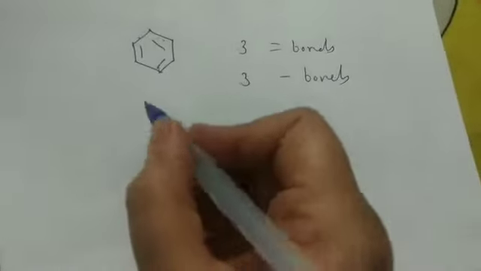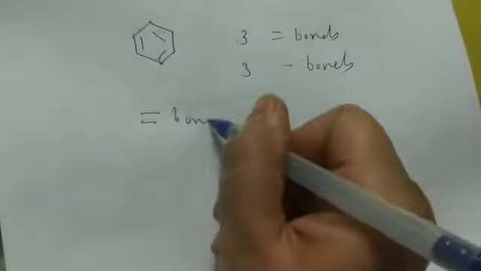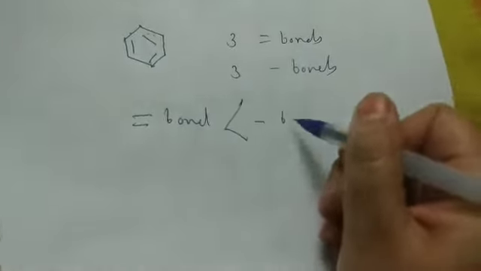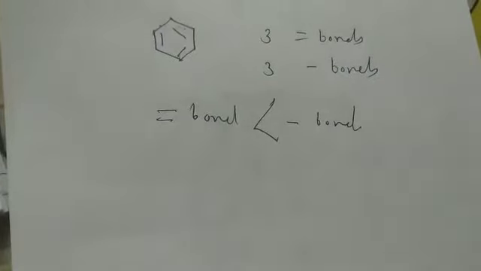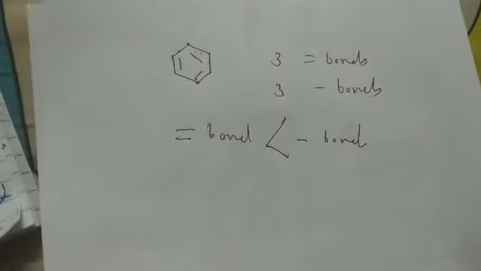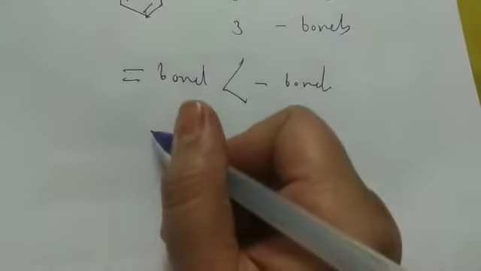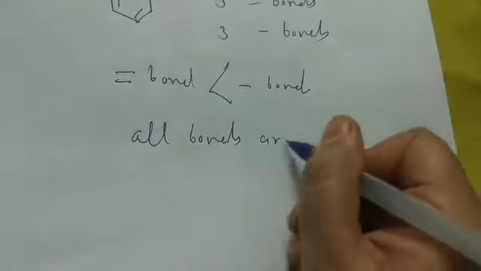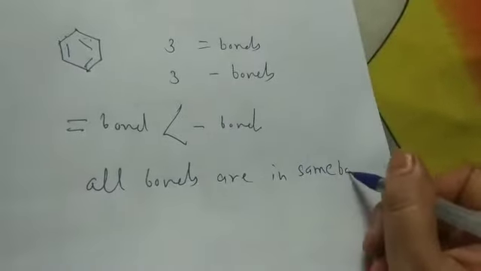Students, we all know very well that double bond length is smaller than single bond length, right, students? There should be a difference in bond length, but in actual fact they found that all bonds have the same bond length.